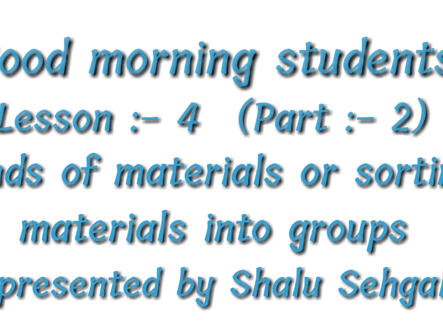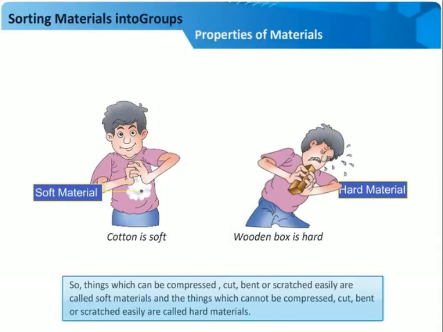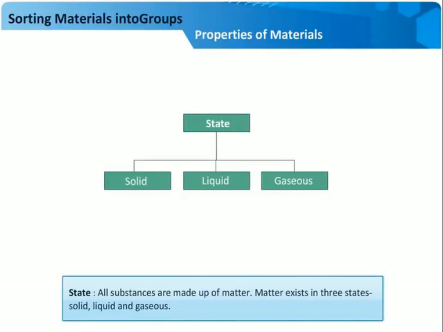So students, today we are going to learn the remaining topics of lesson number 4, kinds of materials. In the last class, we studied about the hard and soft materials. The materials which can be compressed are soft materials, whereas the materials which cannot be compressed are hard materials. So today we are going to study the next property of materials, that is state.